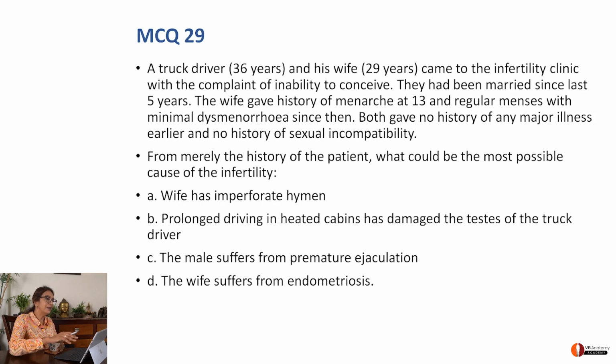And then a lot of other things are given, like they've been married for 5 years, so by now they should have conceived. Wife has history of menarche at 13, which is normal. She has regular menses. She has minimal dysmenorrhea. Both give no history of major illness, no history of sexual incompatibility. So, on the basis of this history, what could be the most possible cause of infertility? Wife has imperforate hymen? They're giving history of normal sexual activity. This is not it. Plus, she is saying she's had normal menses. How can she have imperforate hymen?